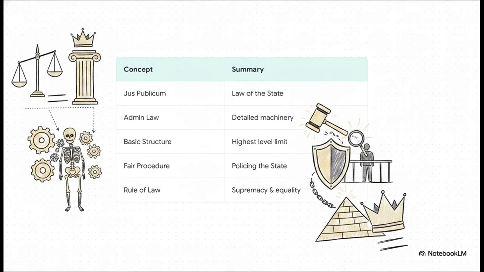All right, let's lock in everything we've covered today in the exact order we learned it to solidify that mental map. First, we divided law into jus privatum, the law of equals, and jus publicum, the law of the state, a distinction tracing back to Oppian. Second, we separated constitutional from administrative law, the skeleton versus the detailed machinery, exploring the perspectives of Jennings, Port, and Maitland. Third, we looked at the basic structure limitation, observing constitutional law operating at its highest level in Keshavananda Bharati. Fourth, we examined the requirement for a fair and just procedure, showing public law policing the state in Maneka Gandhi, which famously overturned A.K. Gopalan. And finally, we grounded the whole system in the rule of law, supremacy and equality as formulated by A.V. Dicey.